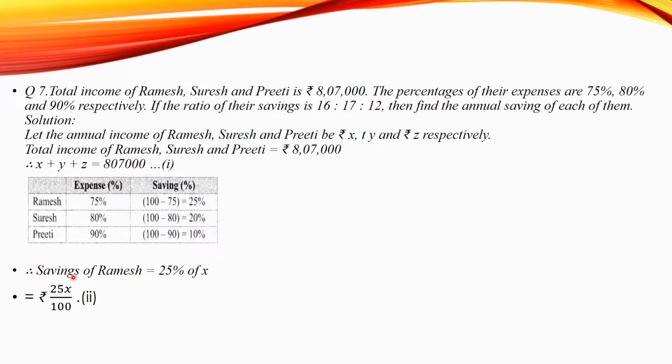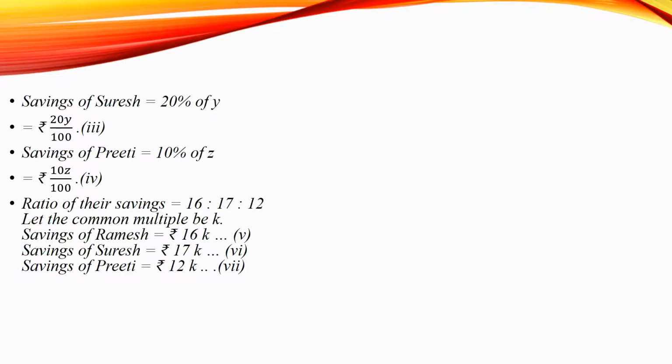Now, since the saving of Ramesh is 25% of X, that will be equal to rupees 25 upon 100 X. Let it be equation number 2. Now, saving of Suresh is 20% of Y. Therefore, it will be in rupees as 20Y upon 100. Let it be equation number 3. Saving of Preeti will be 10% of Z, that is rupees 10Z upon 100. Let it be equation number 4.